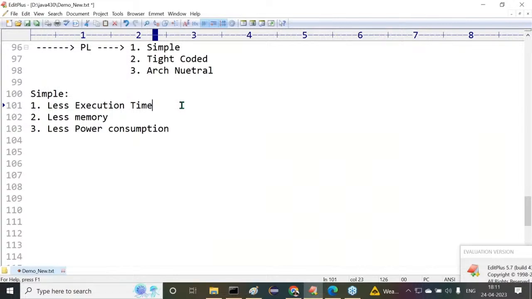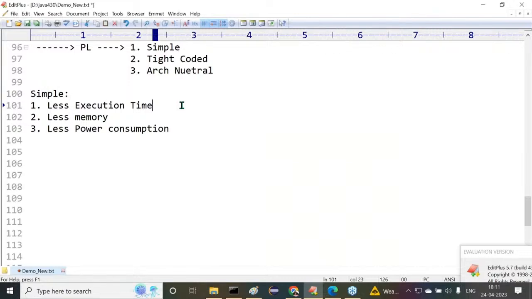When it has taken more execution time, the performance of the remote controller is reduced. When the performance of the remote controller is reduced, automatically the end user will not be satisfied with our product. Whatever remote controller product I have taken, I'm not satisfied with my product. In the next attempt, if I want to buy any remote controller, I will not take this particular remote controller. I will buy some other remote controller.